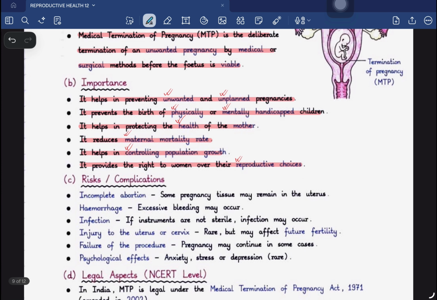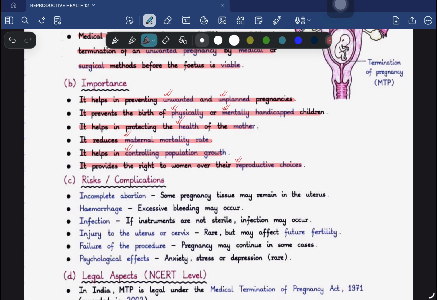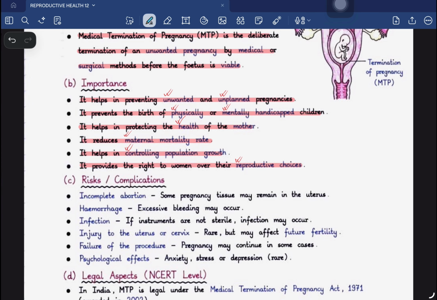So what are the different risks and complications related to it? The different risks and complications that can arise are, in some cases, the tissue may remain inside the uterus. Even after doing MTP, there can be some presence of tissues inside the uterus, which can lead to certain risks and complications in the mother's body. It can cause excessive bleeding due to hemorrhage, because obviously you are taking out a tissue from the mother's body. And this excessive bleeding is the most important cause, or the toughest thing that happens after MTP, and it can lead to a serious life-threatening situation.